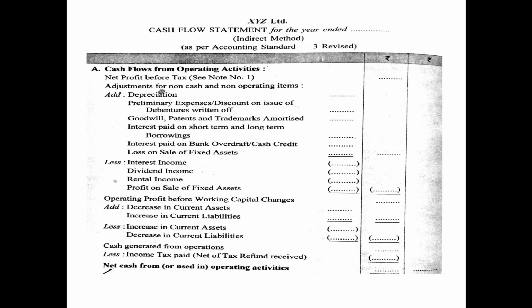Then in operating profit before working capital changes, working capital basically relates to your current asset and current liability. So when you get operating profit before working capital changes, after adjusting the non-cash and non-operating items, you will add any decrease in current asset and any increase in current liability, and you will deduct any increase in current asset and any decrease in current liability.